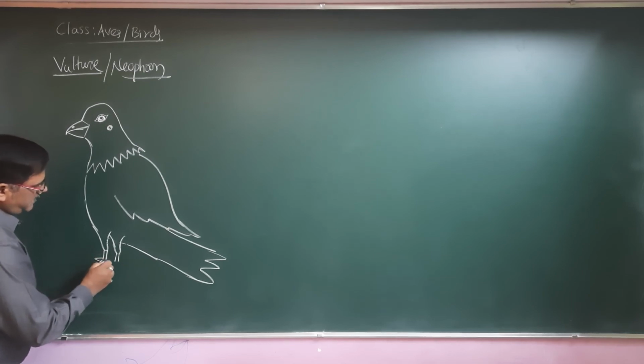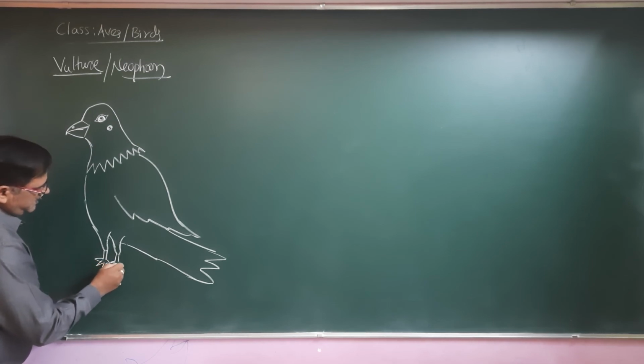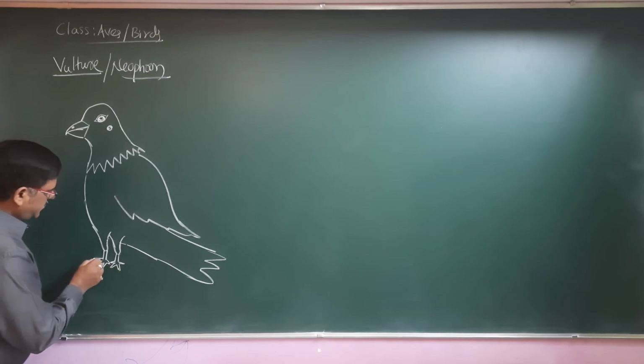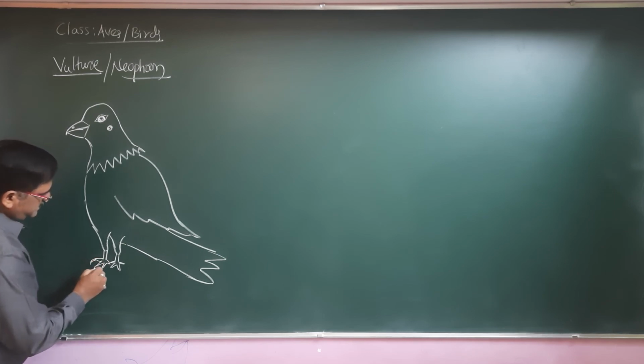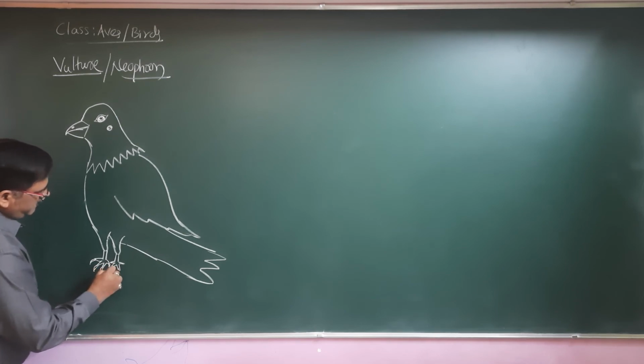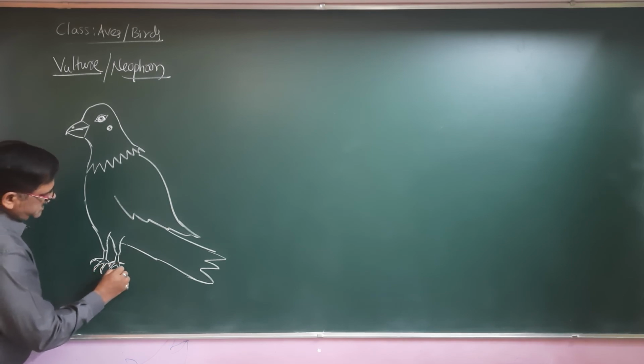Tetra means four, so they have four digits. The eagle has curved claws, and the claws can easily penetrate into the abdomen of a rabbit, damage its kidneys or lungs, and kill it on the spot.